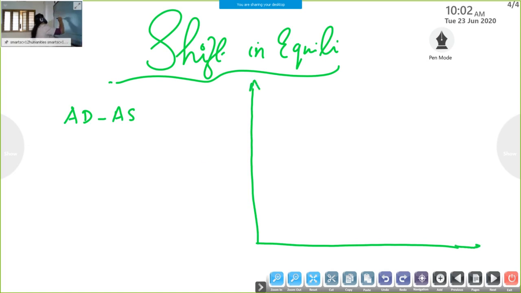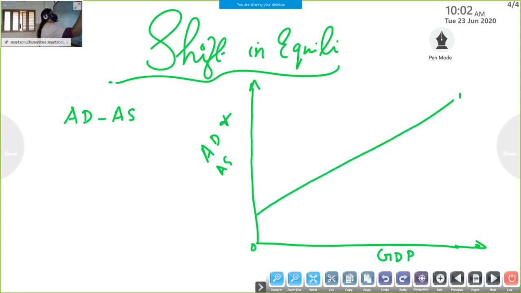As usual, on the y-axis we can take AD and AS. Then on the x-axis we can take GDP, or level of income, or national income. What is the shape of the AD curve? Upward sloping. It starts from the vertical axis. This is the AD curve. Otherwise you can write this is the C plus I curve. AD is equal to C plus I.